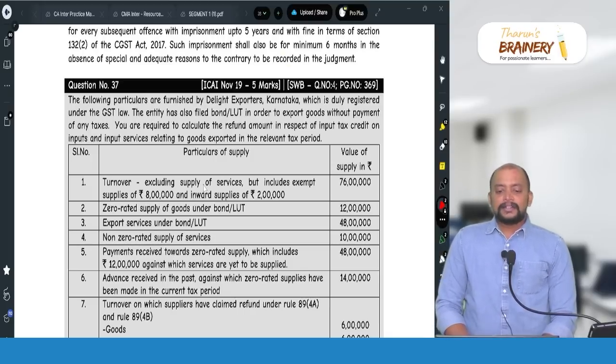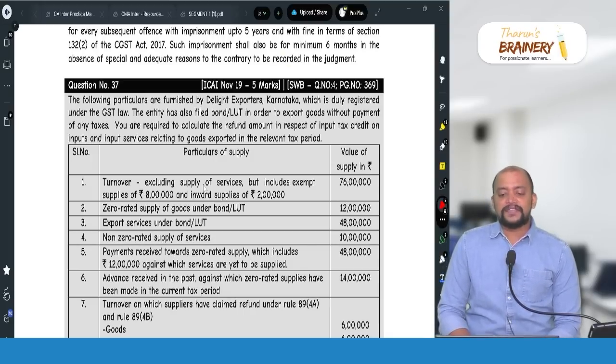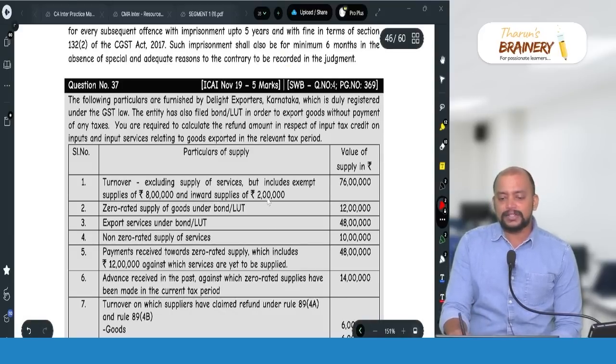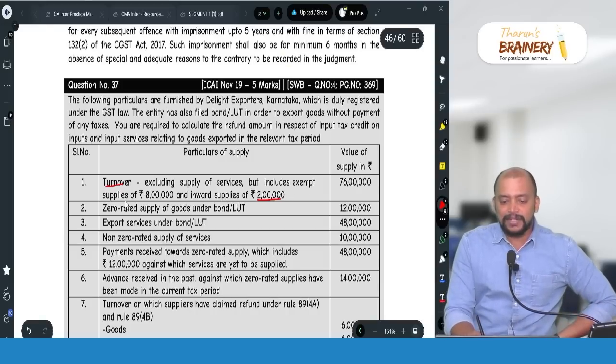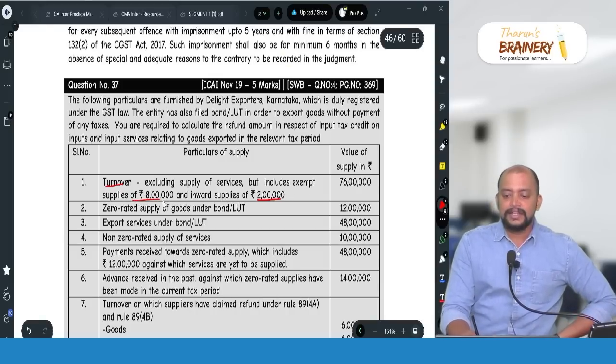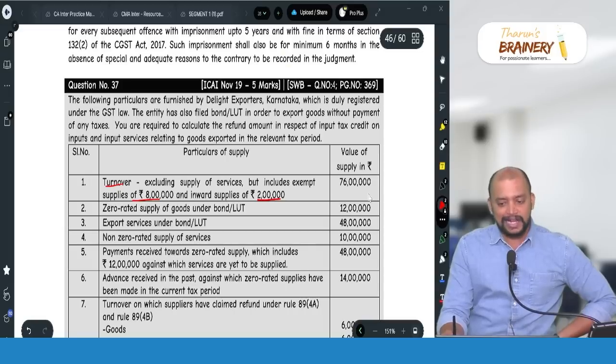First, turnover excluding supply of services but includes exempt supply of 8 lakhs and inward supply of 2 lakhs. So that is inward supplies of 2 lakhs and turnover excluding supply of services but including exempted supplies of 8 lakhs. So in this 76 lakhs, what is this? No, not total.